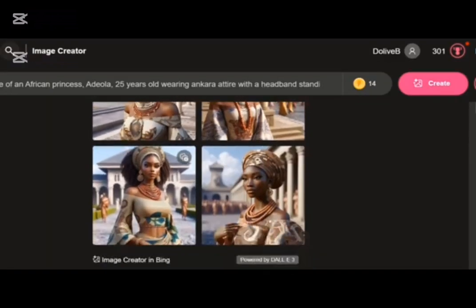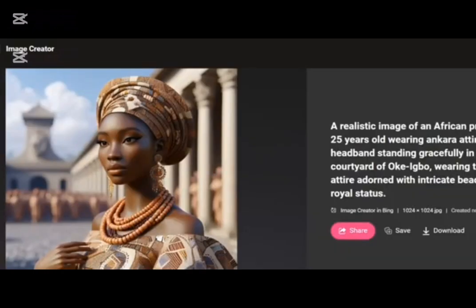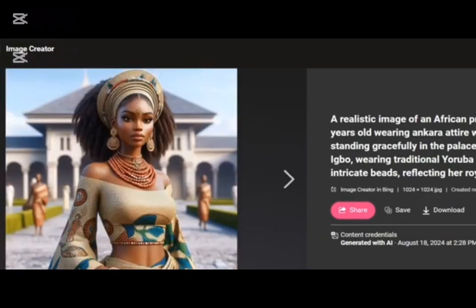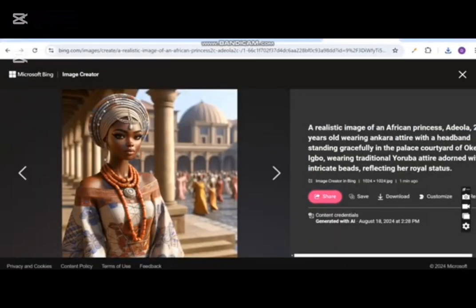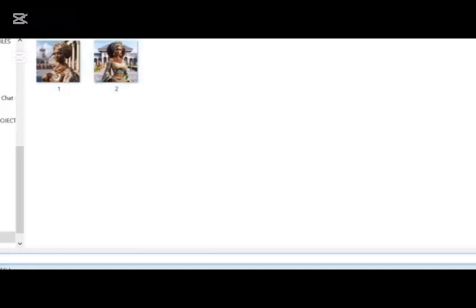Decide to choose any one of them. I think I'll go with this because this looks more cultural. You can choose any of them. So I'll just go ahead and right click and save this image. I'll just save all these 4 pictures because you may need them along the line in your story. Okay. So I'll just save them. I saved as 1, 2, 3, 4 like that.